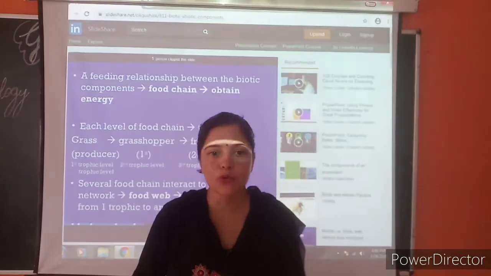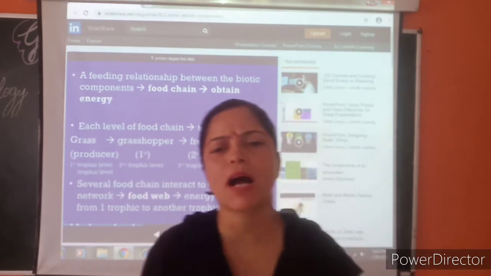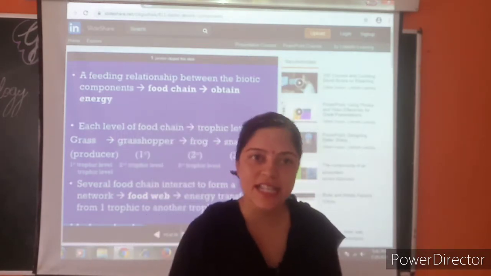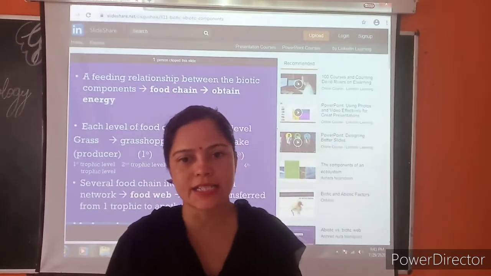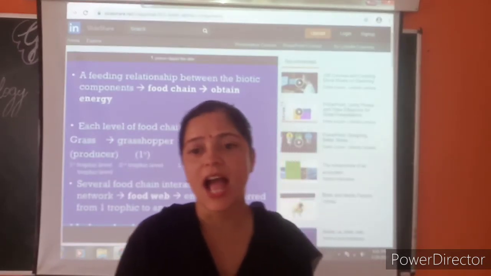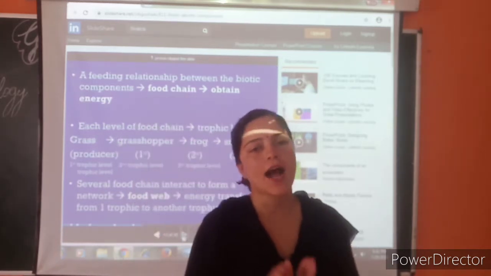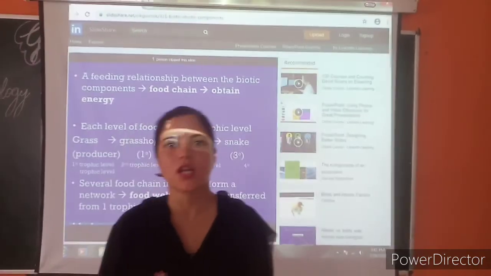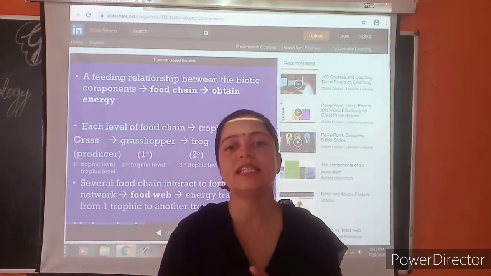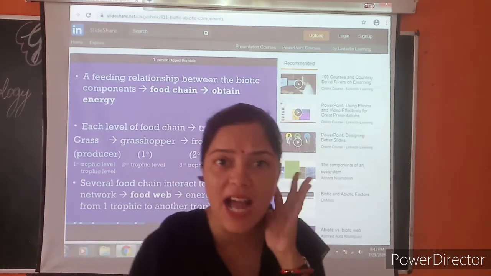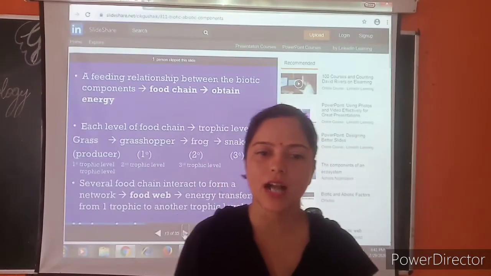We were talking about food chain and food web. We have studied that all the biotic components depend on each other for food. In an ecosystem, the living organisms, that is the biotic community, have a pattern of feeding. The producers are eaten by the herbivores. The herbivores in turn are eaten by the carnivores. Carnivores may further be eaten by other larger carnivores.